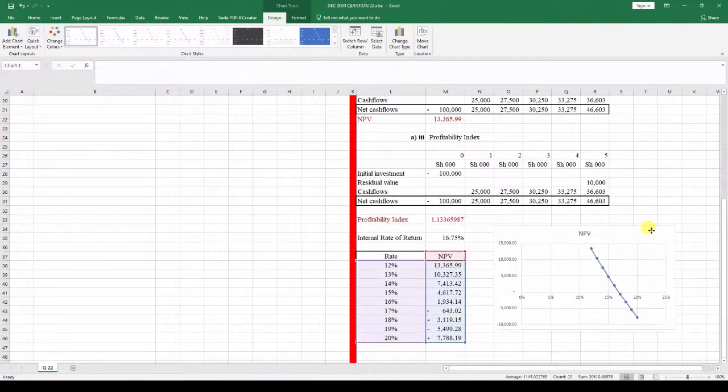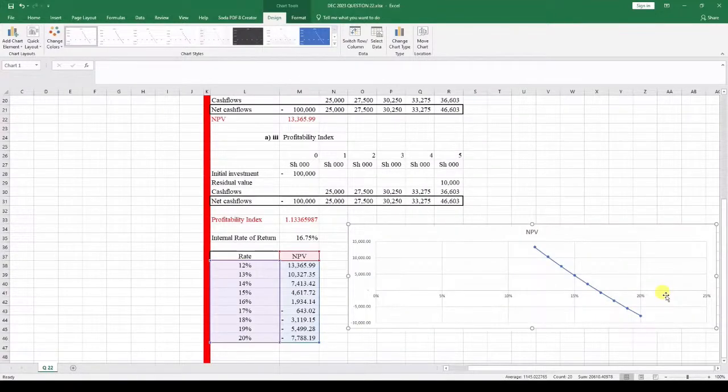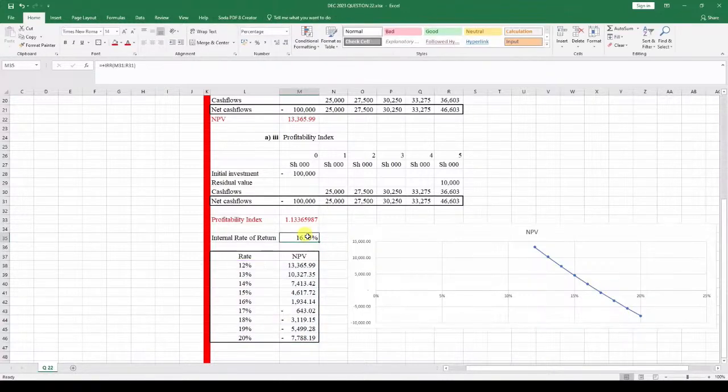Just place it somewhere right here. That at around 16% over here, you can see at around this point here, if you click right here, it will give you the point. At around 17% is when you're going to get negative NPV thereabout. 17%. And you can see it's 16.75 right here. So the exact rate should actually be somewhere over here, along this curve. It cuts along this axis over here like that. NPV indeed is at 16.75.